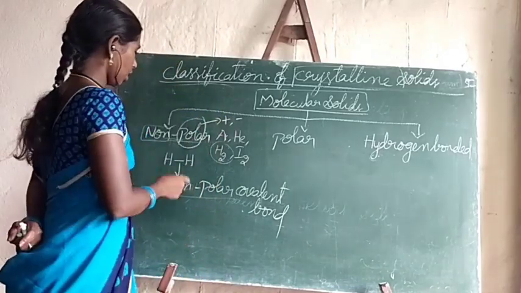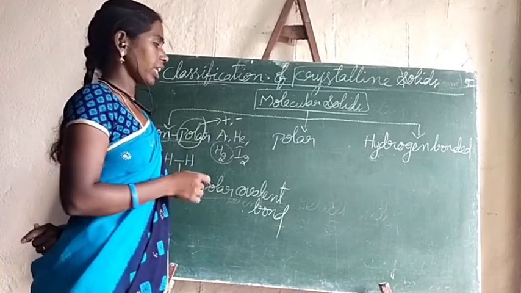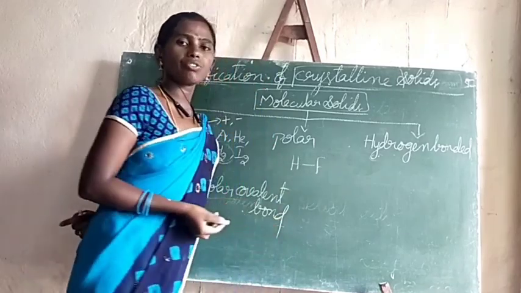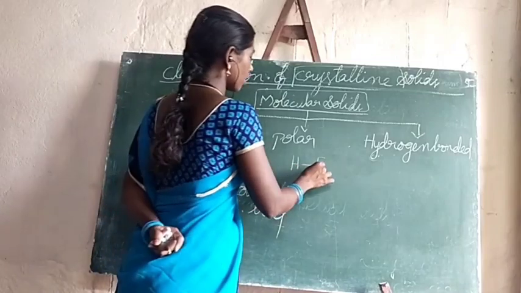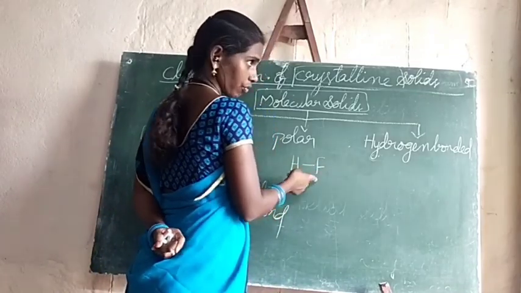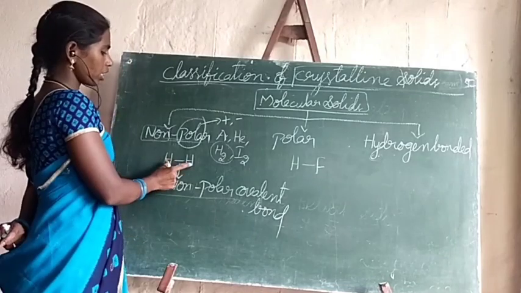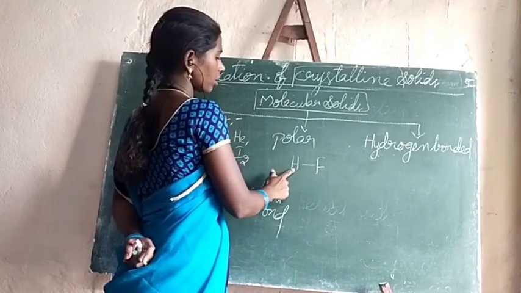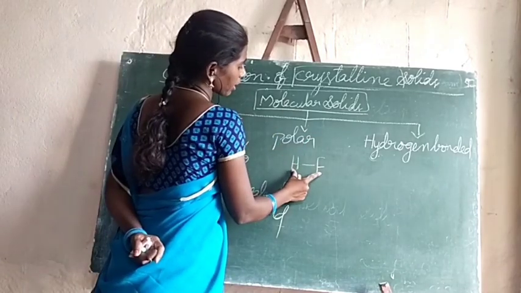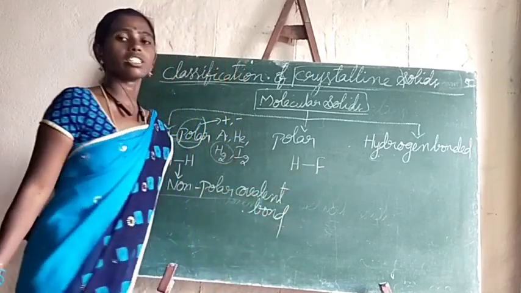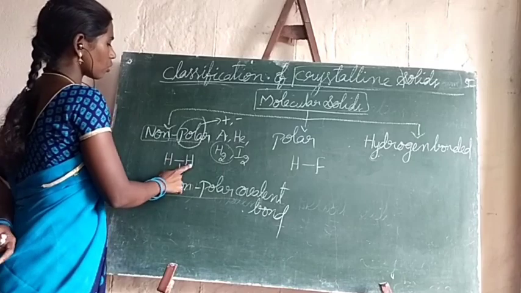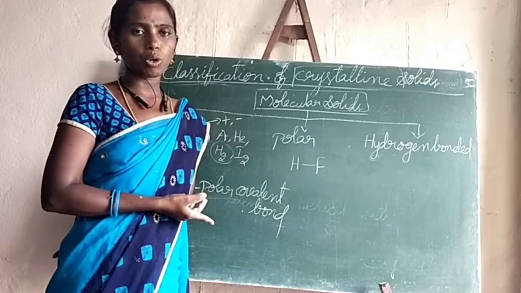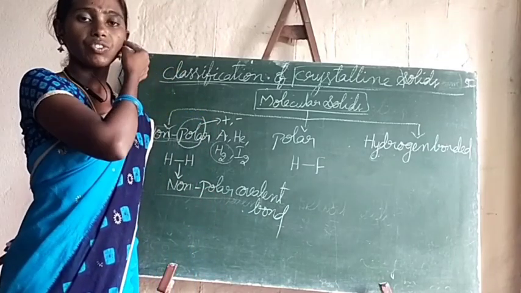But here, after forming a bond, let me explain one more example. Now see here, this is HF, hydrogen fluoride, and this is hydrogen. In hydrogen, the bond is formed by sharing a pair of electrons between two hydrogens. In HF, the bond is formed by sharing a pair of electrons between two different atoms, hydrogen and fluorine. In the hydrogen molecule, the electronegativity difference between the two atoms is 0, as both are identical.